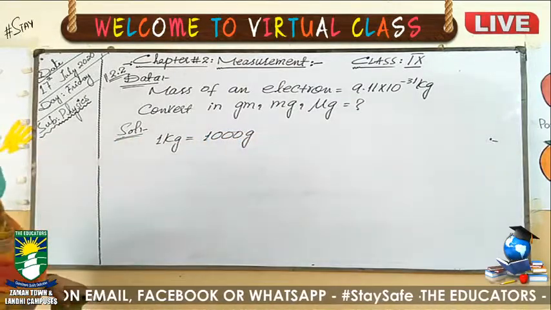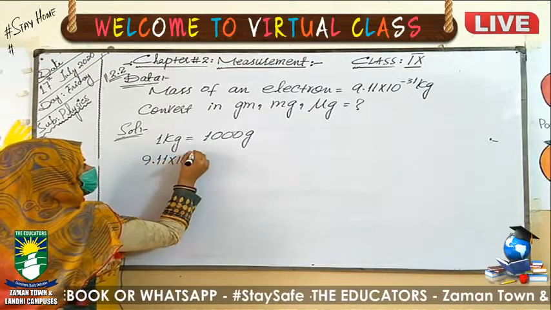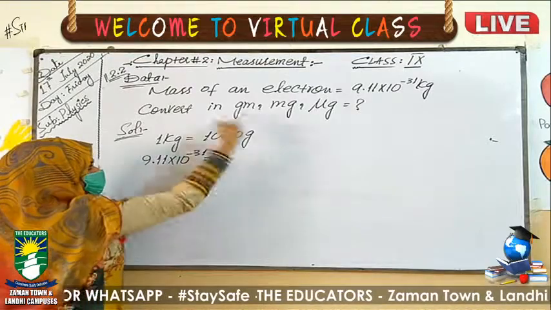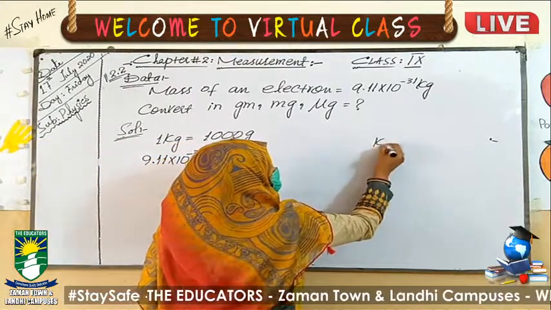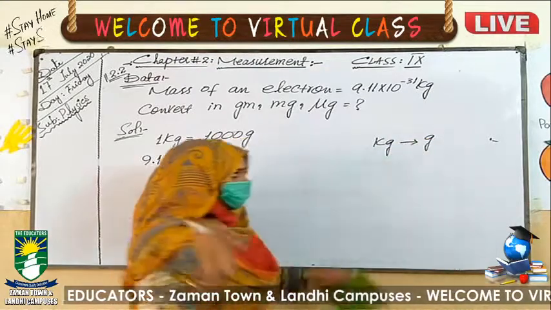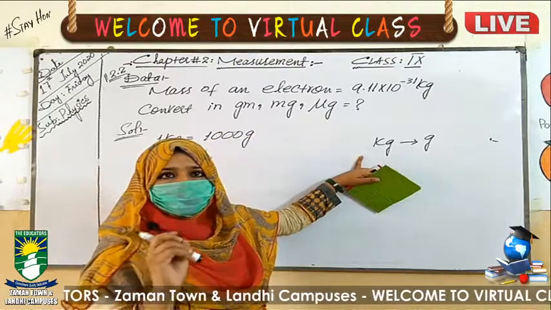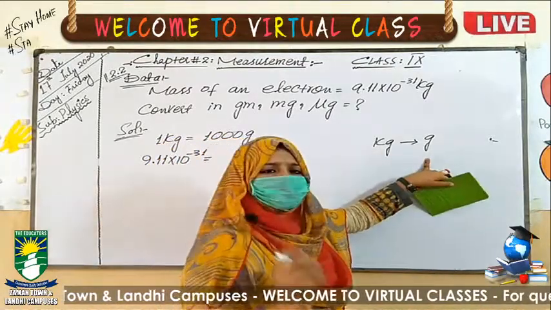What is our given value? Our given value is 9.11 exponent minus 31. We have to convert it into the gram. When converting kilogram into gram, you should know which is the higher value. Kilogram is the higher value while gram is the smaller value.